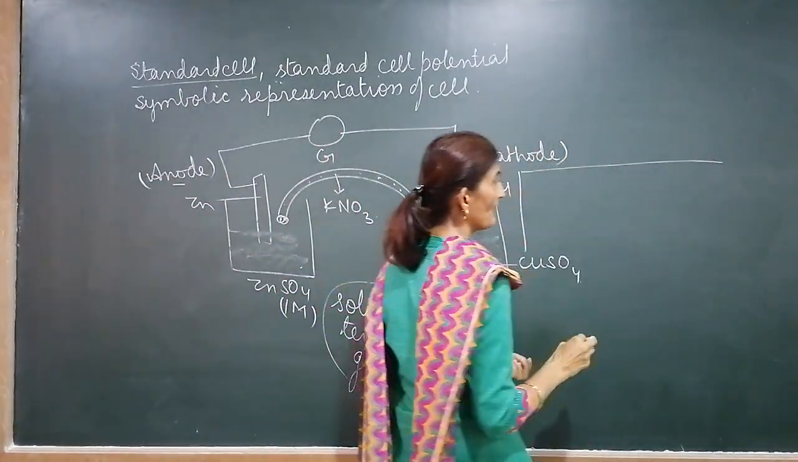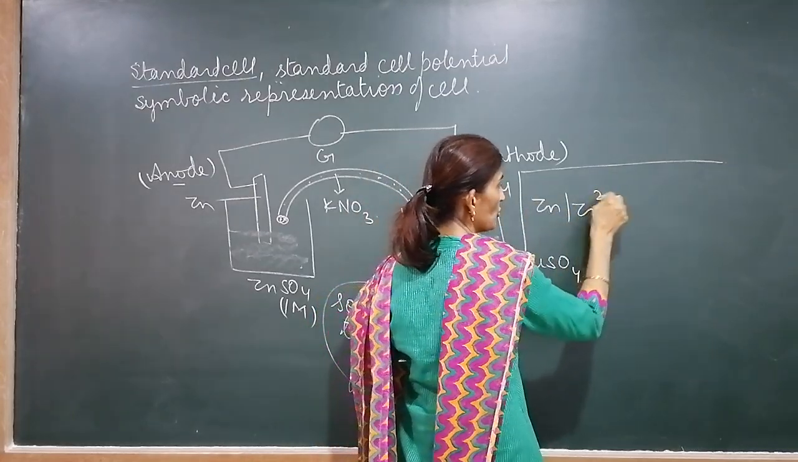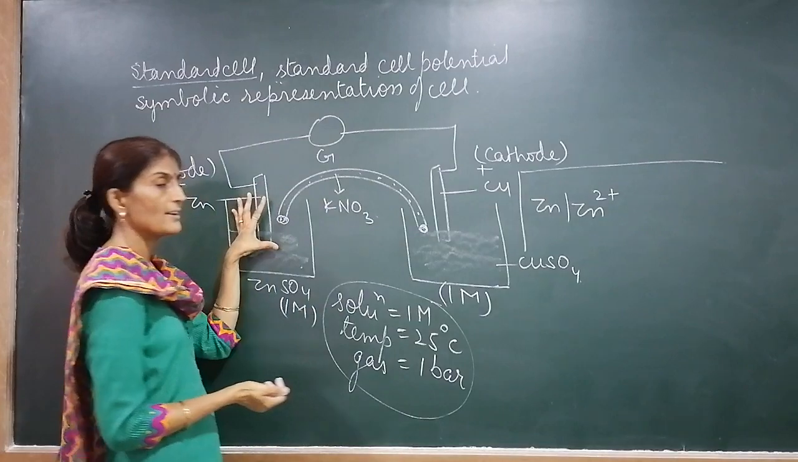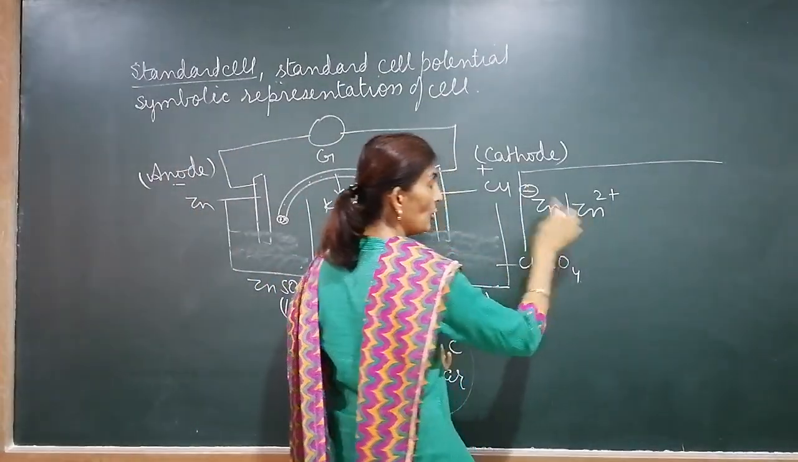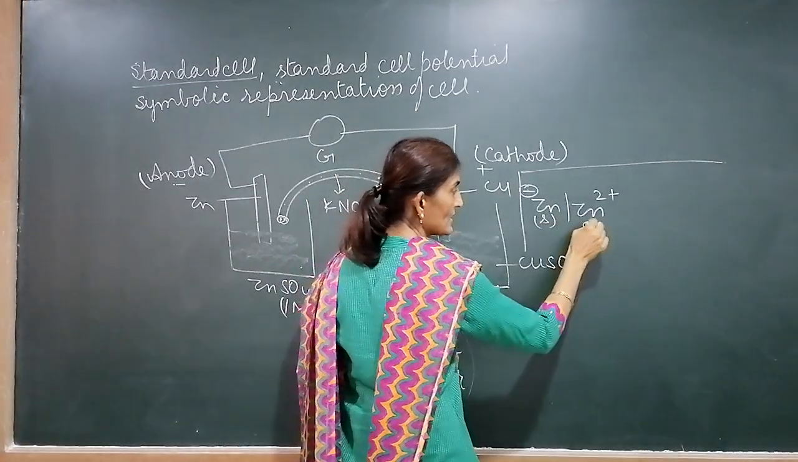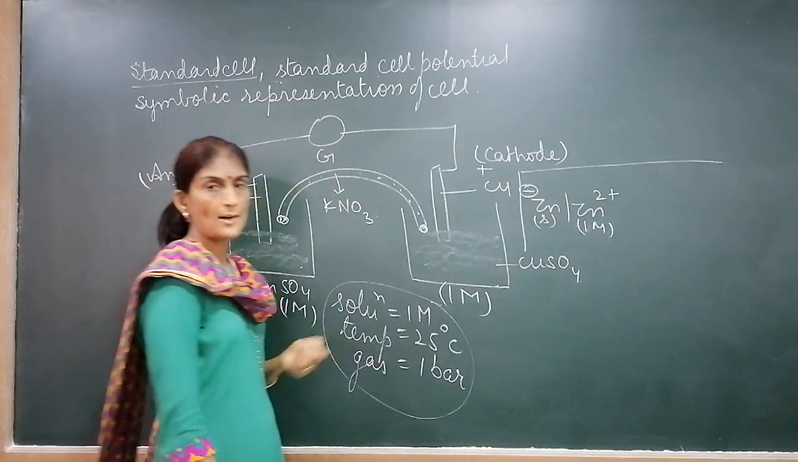Symbolic representation. First we have to write the anode, which is Zn oblique Zn2 plus. This half cell we are representing. Anode is negative, so put negative here. This is the anode half cell. This will be solid and this will be solution. Concentration is given, so write down concentration 1 molar.